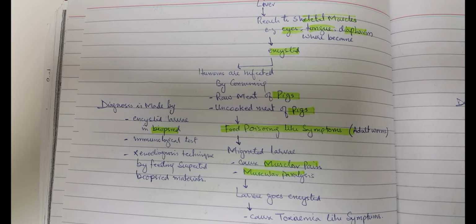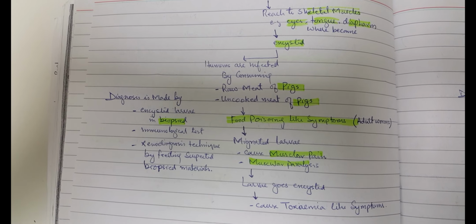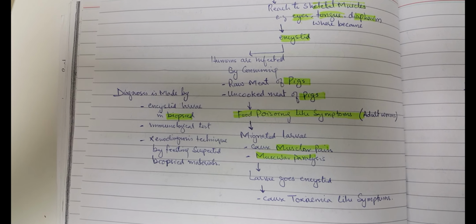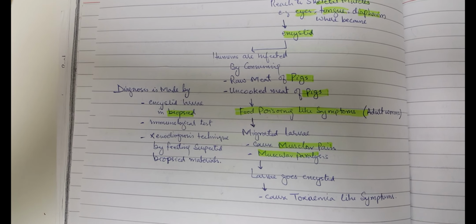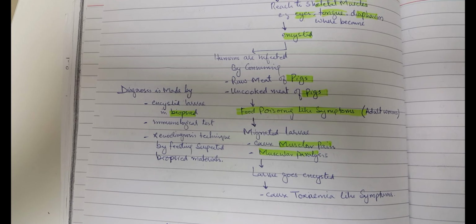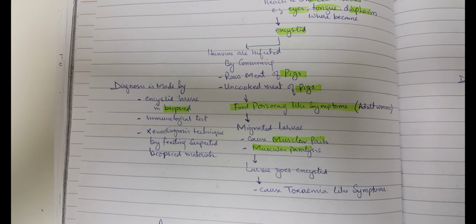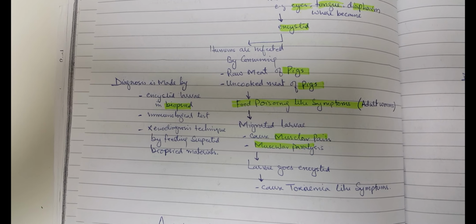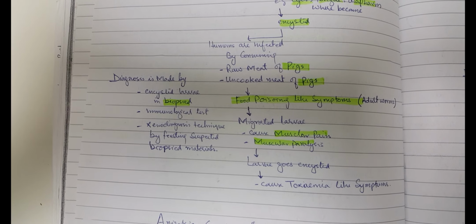Migration of larvae causes muscular pain and muscular paralysis. When the larvae become encysted, they cause toxemia-like symptoms. Diagnosis is made by finding the encysted larvae in a biopsy, by immunological tests, and by the xenodiagnosis technique, feeding the suspected material.